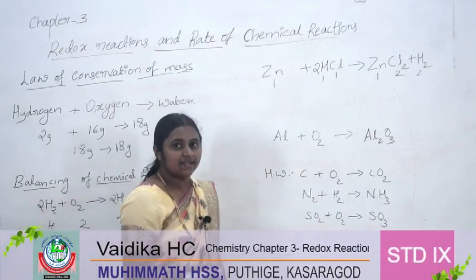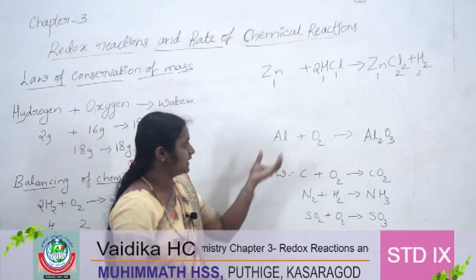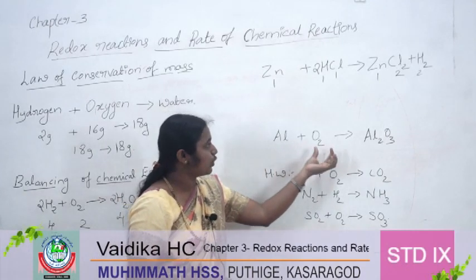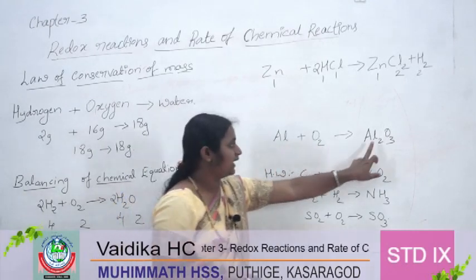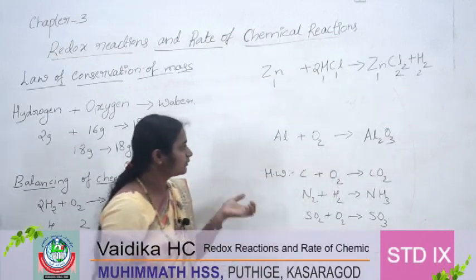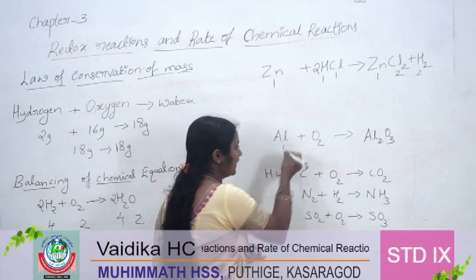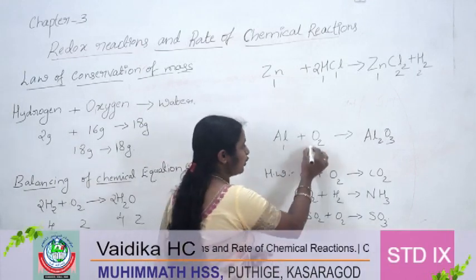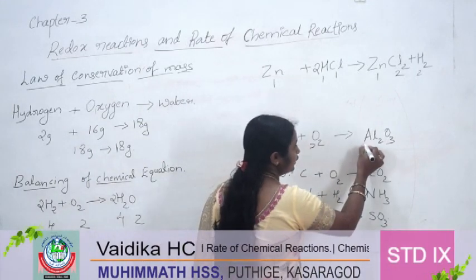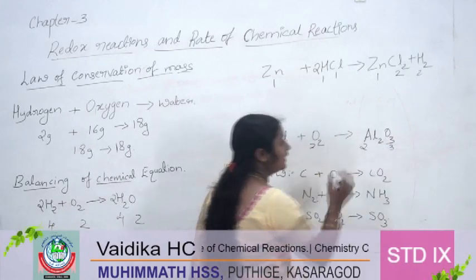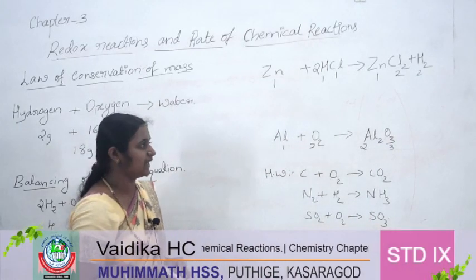So let us see another example, that is aluminium plus oxygen will form Al2O3. So here how many aluminium atoms are there? 1 is there. Here 2 oxygen is there. But here 2 aluminium and 3 oxygen atoms are there, right?